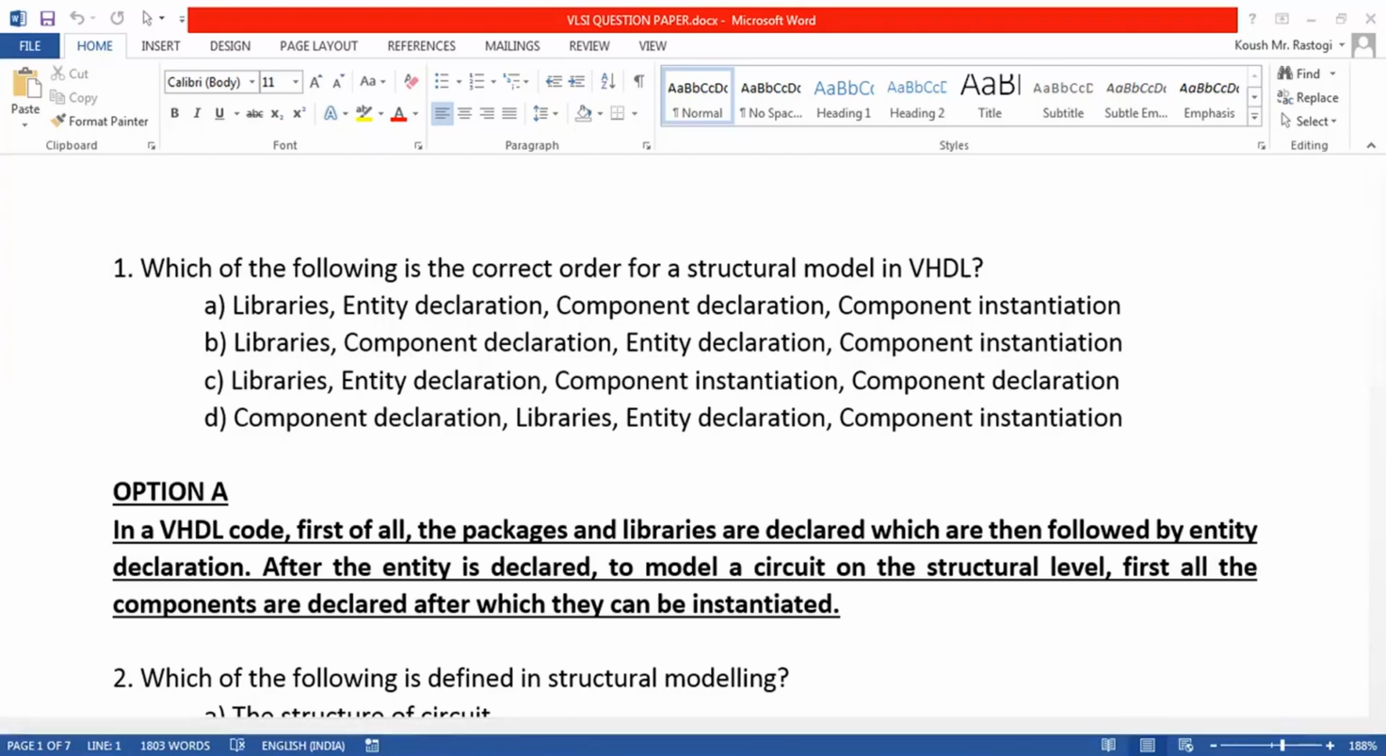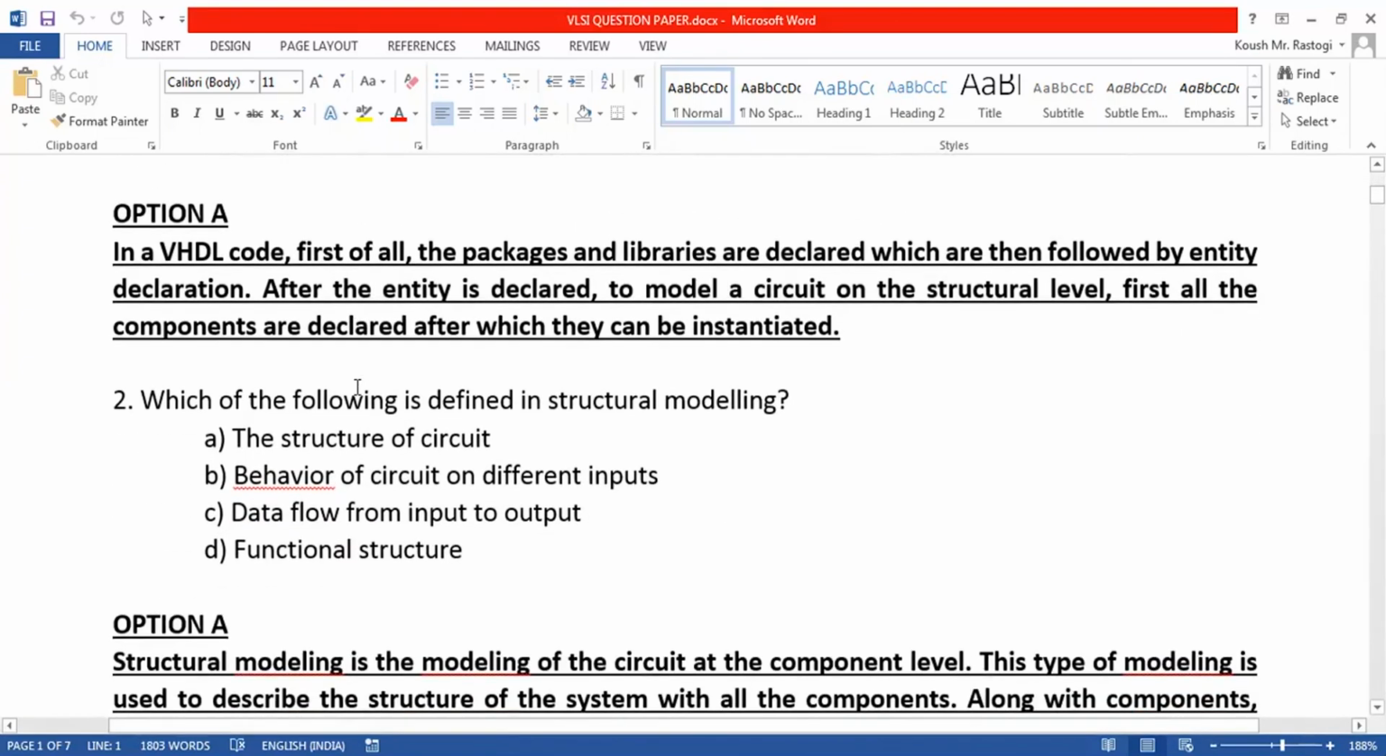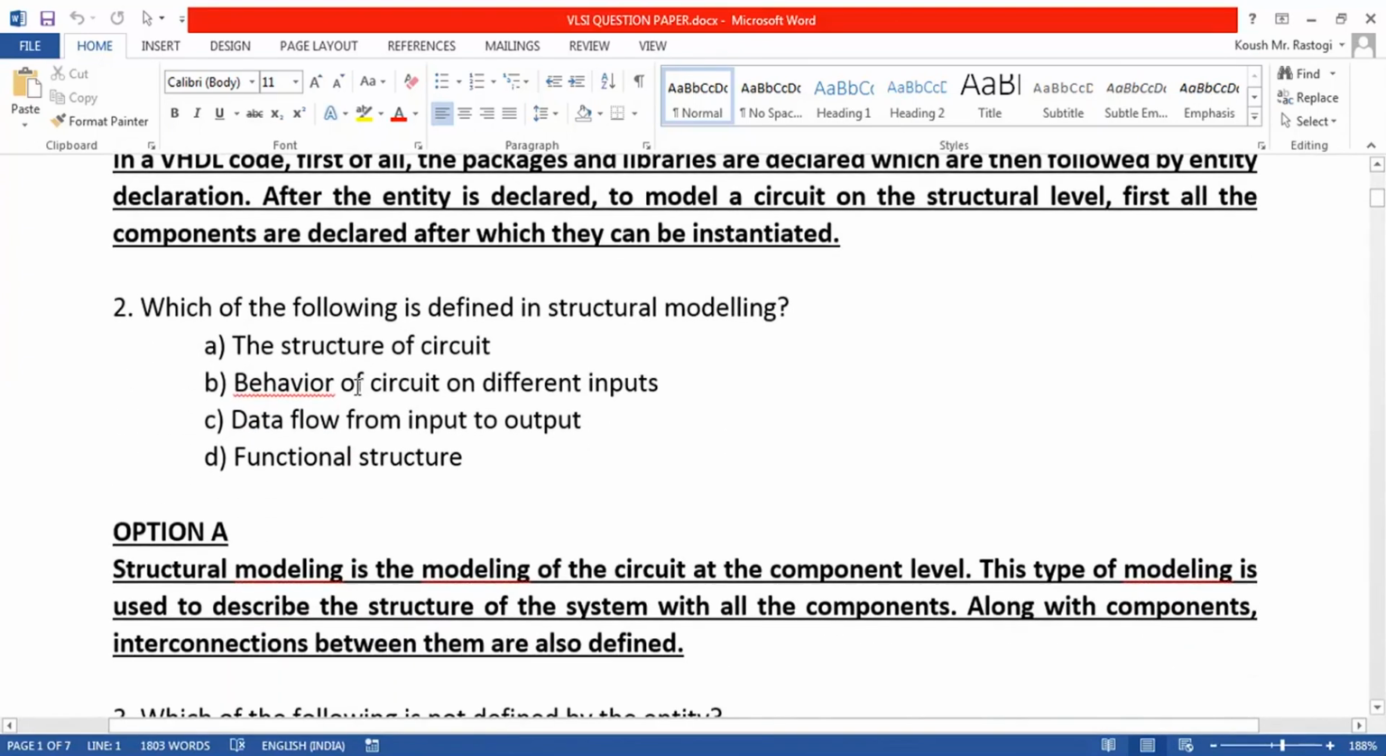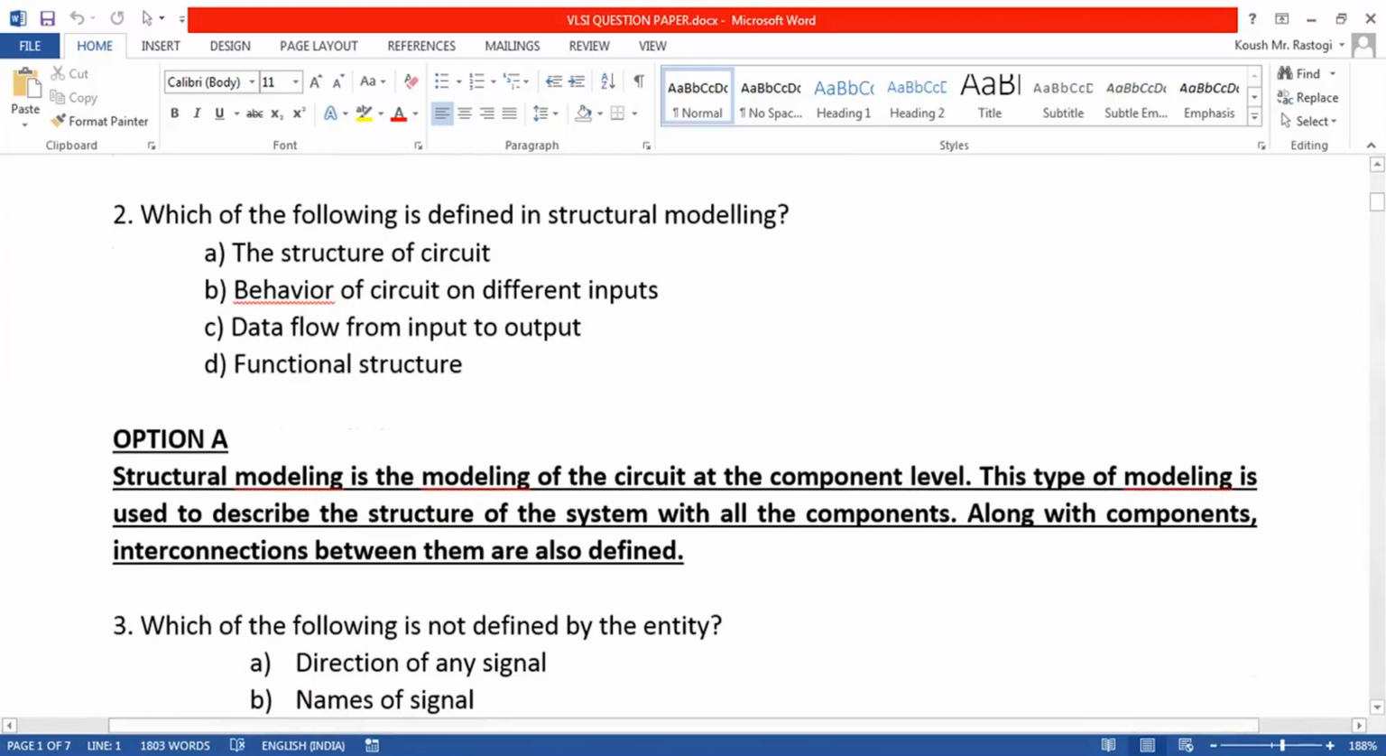So the first question is, which of the following is the correct order for a structural model in VHDL? Basically in a structural model, first of all we declare the libraries, then we declare the entity, and then when the entity is declared, we first declare the components and then instantiate the component. So that is the correct option.